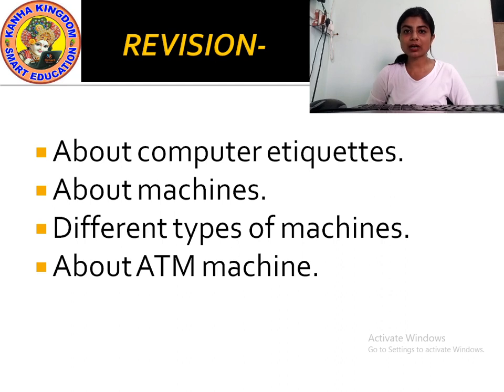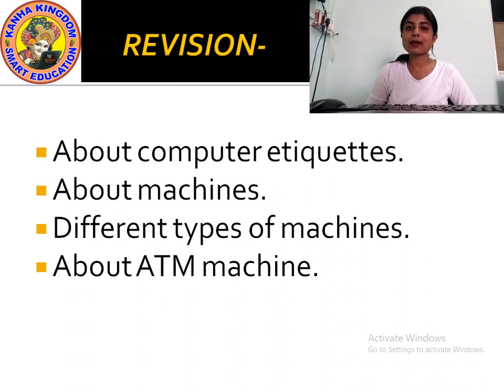It will damage your computer parts. Yes or no? That is why you should not carry edibles or water bottles inside the computer lab. Then always maintain a distance of 15 centimeters from the computer screen while you are working on the computer.